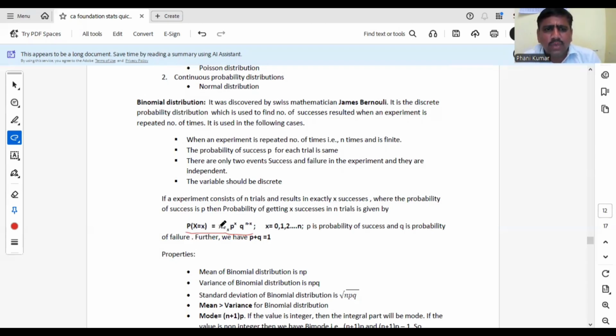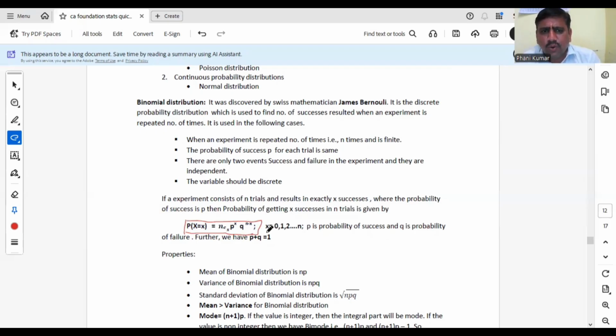So what is the PMF of the binomial distribution? nCx, p power x, q power n minus x. This is the probability mass function of the binomial distribution. Here n denotes the number of trials, p denotes the probability of success, q denotes the probability of failure, and x is the number of successes. In n trials, what is the probability of getting x successes? nCx, p power x, q power n minus x.